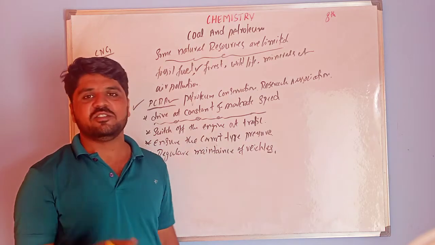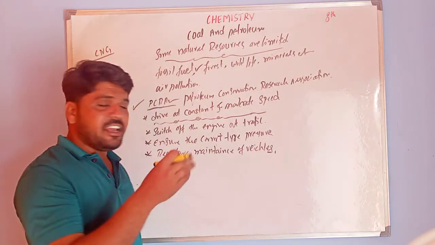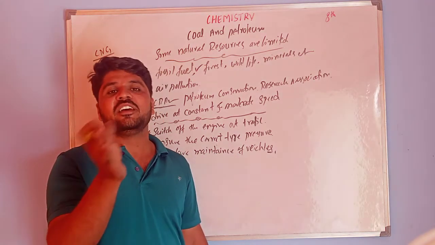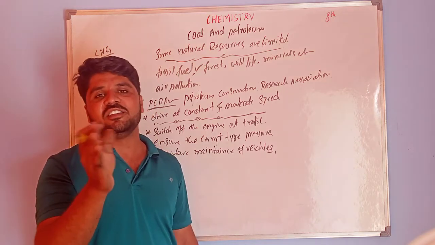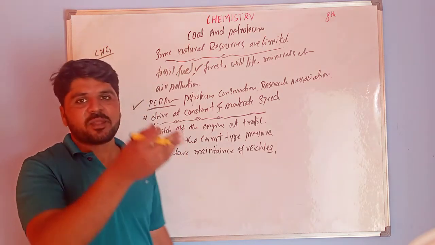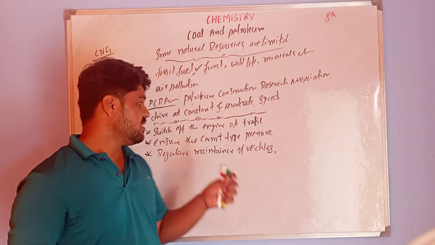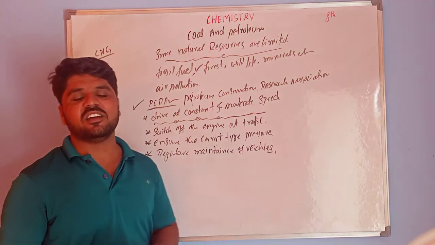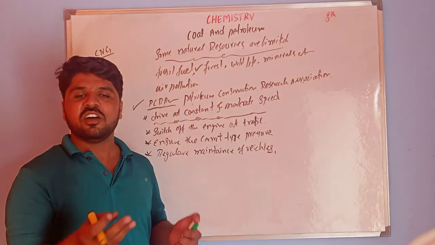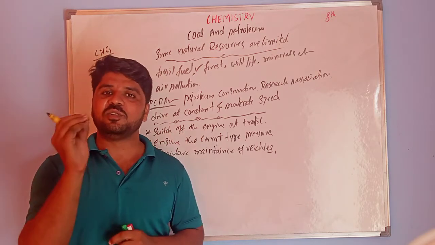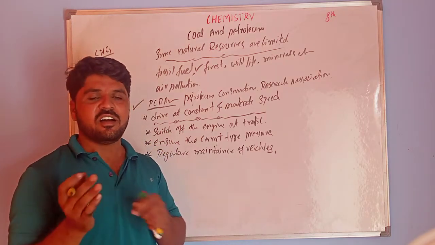Your vehicle should be maintained with services from the showrooms. These are the tips given by PCRA, and also instead of vehicles you have to use bicycles or public transport.